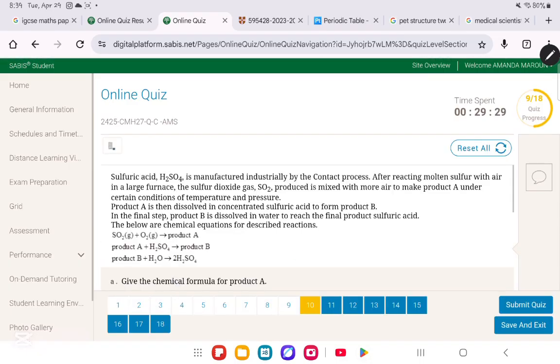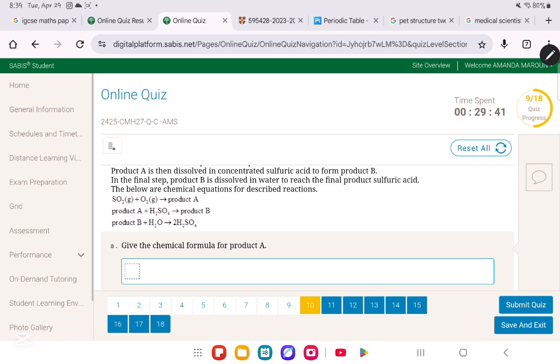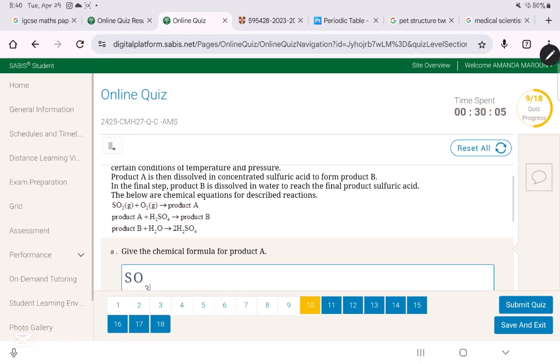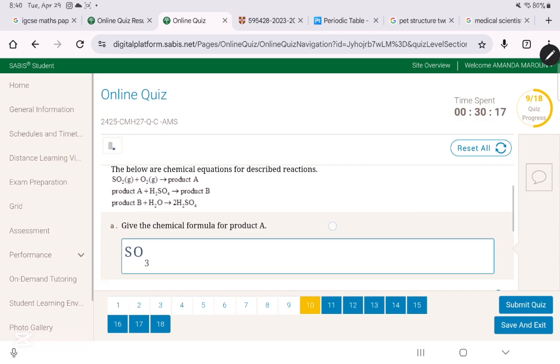In question number 10, it says sulfuric acid, H2SO4, is manufactured by the contact process. They give you this and ask for the chemical formula for product A. As you can see, product A is formed from sulfur dioxide with oxygen added. When you add oxygen to sulfur dioxide, what forms is sulfur trioxide, SO3. Notice it is not balanced, but they did not ask us to balance it. Since we were not asked to balance it, we're not going to put any number in front of it, so that we do not lose our chance of getting the mark.